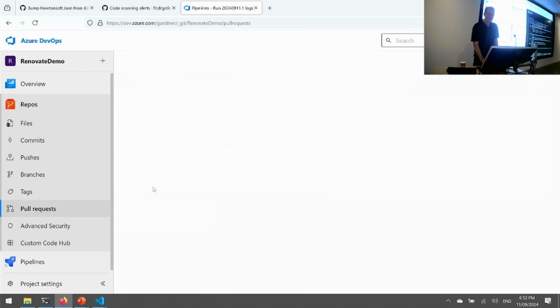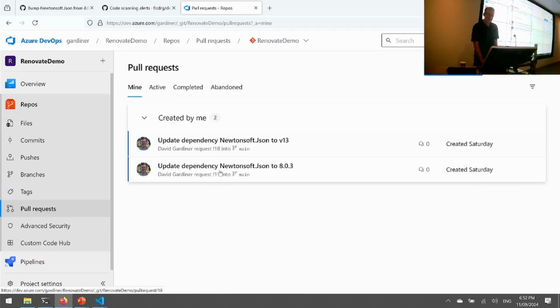So if I go in here, look at my pull requests, and there they are. And this is interesting. Renovate's actually given me two options. It said either upgrade to 8.0.3 or upgrade to version 13. So it's figured out there's two options here.